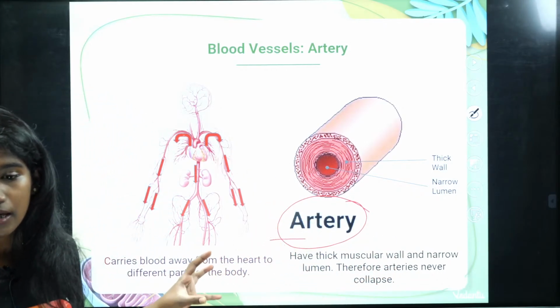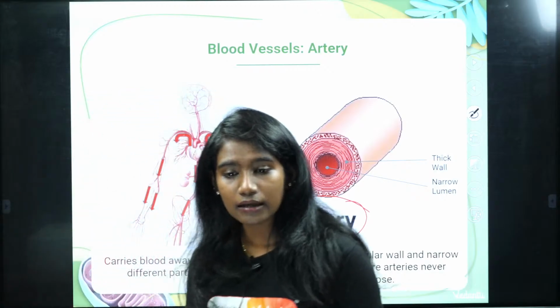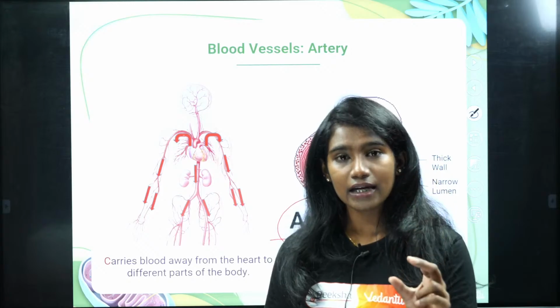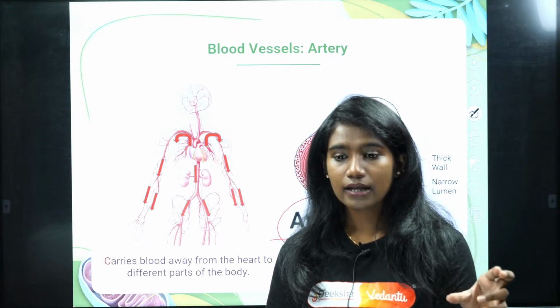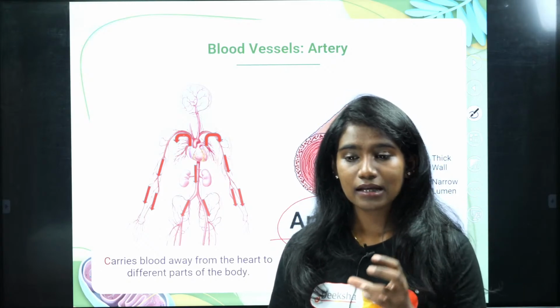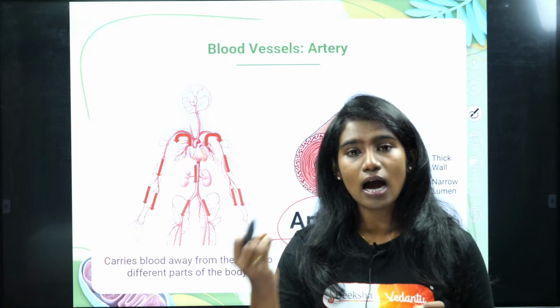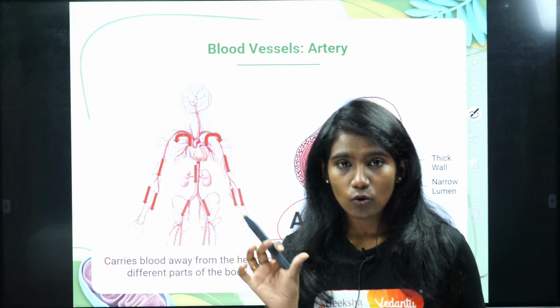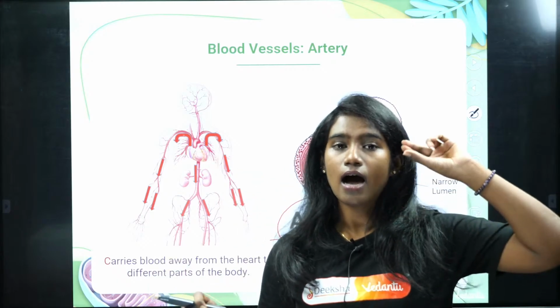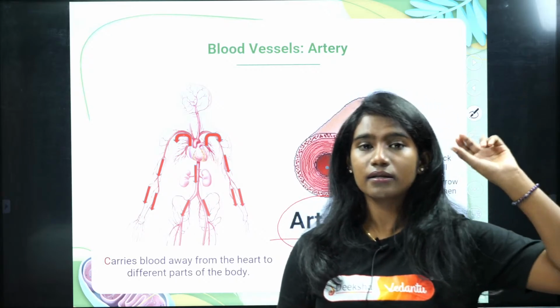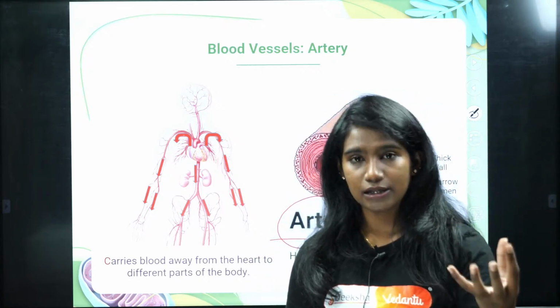The pacemaker is found in the heart, Palak. Where exactly in the heart? In the right atrium. The pacemaker is nothing but the sinoatrial node. That node is present in the upper right corner of the right atrium, and it is the one which generates the impulse.